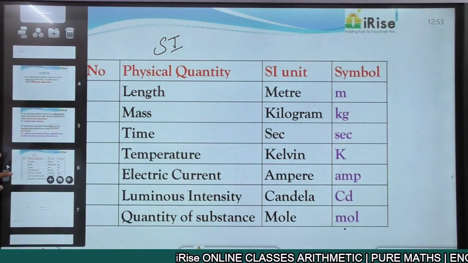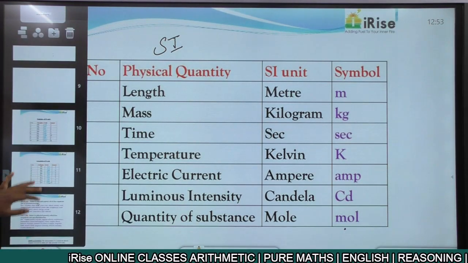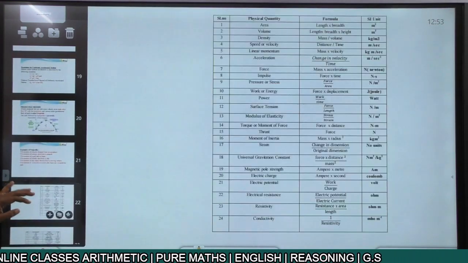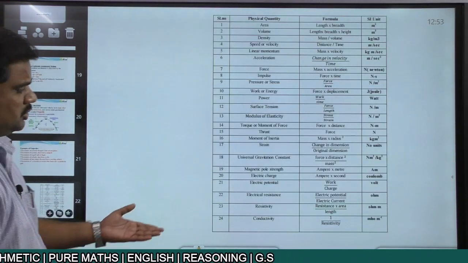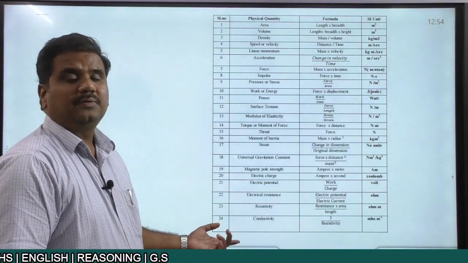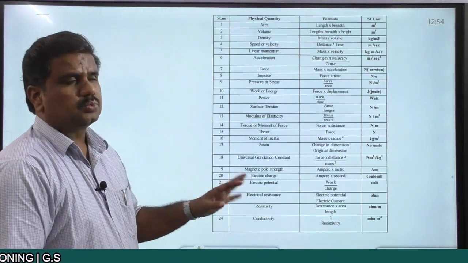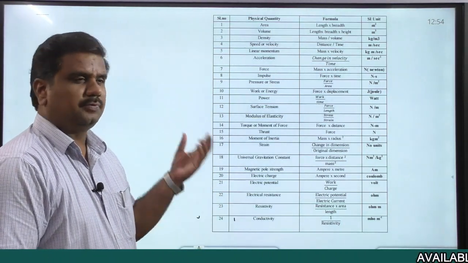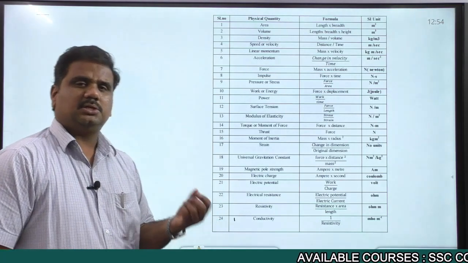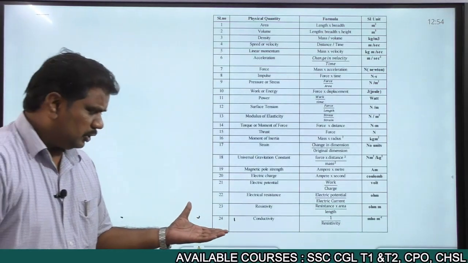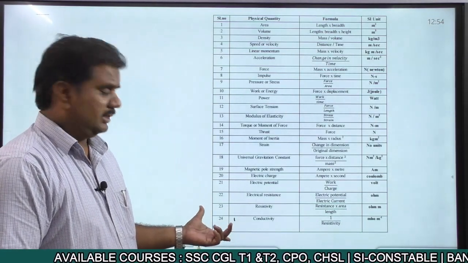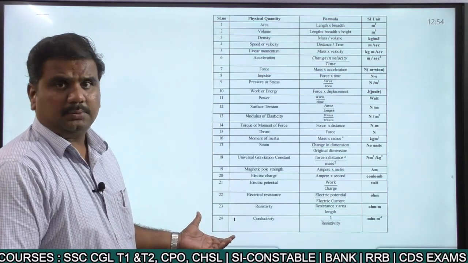Apart from that, we have seen the complete list of derived quantities. Almost here I have given you 24 derived quantities. This is what is required from the examination point of view, keeping in view the SSC, CGL, SI or constables. If you are thorough with this 24, that will be well and good, right?